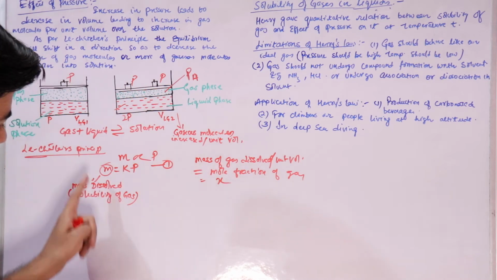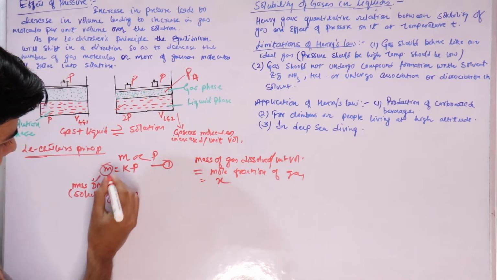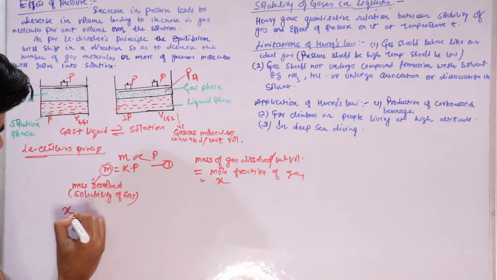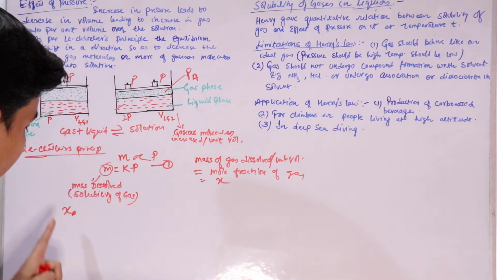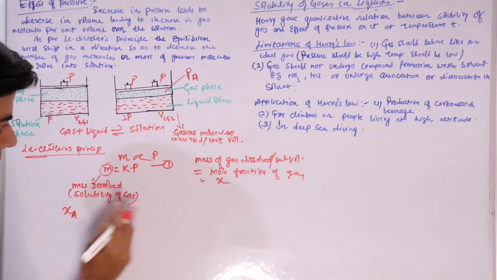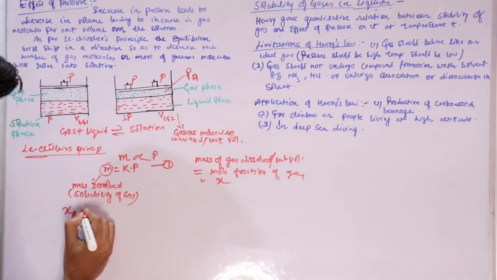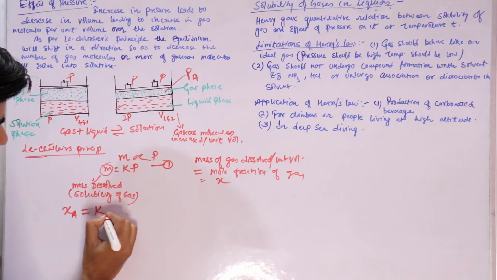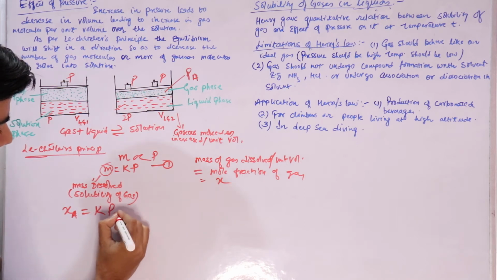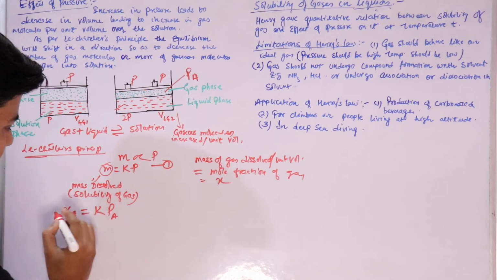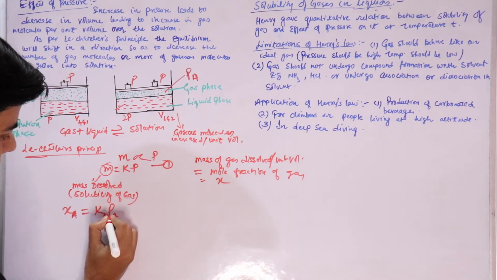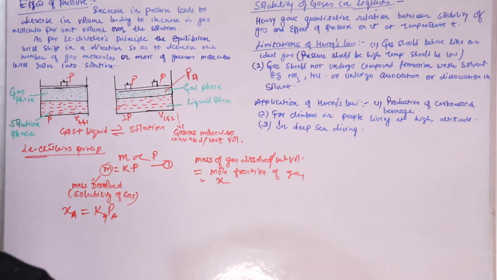So if we replace this solubility or mass per unit volume with the mole fraction of the gas, we get X_A equals K times P_A, where P_A is the partial pressure of the gas above the liquid surface, and we'll represent this K as K_H.